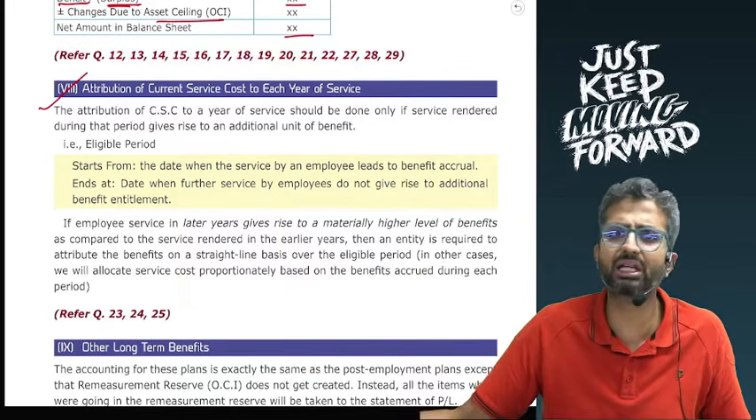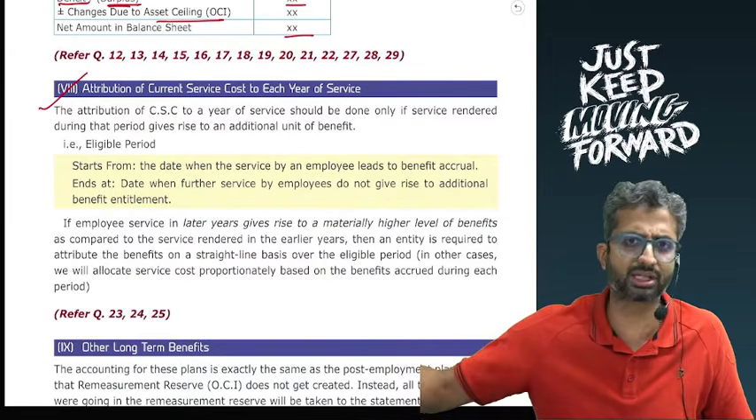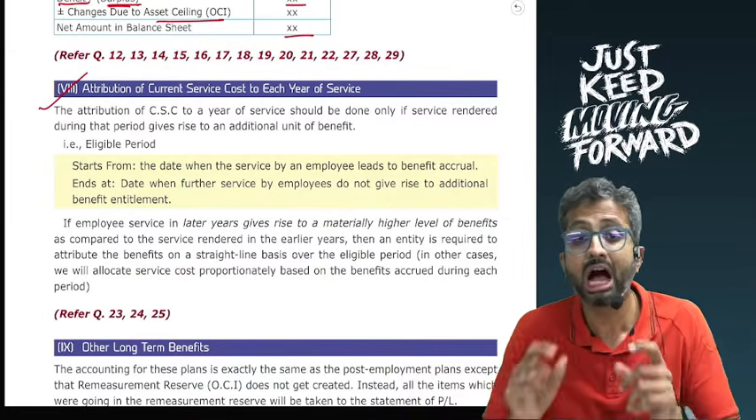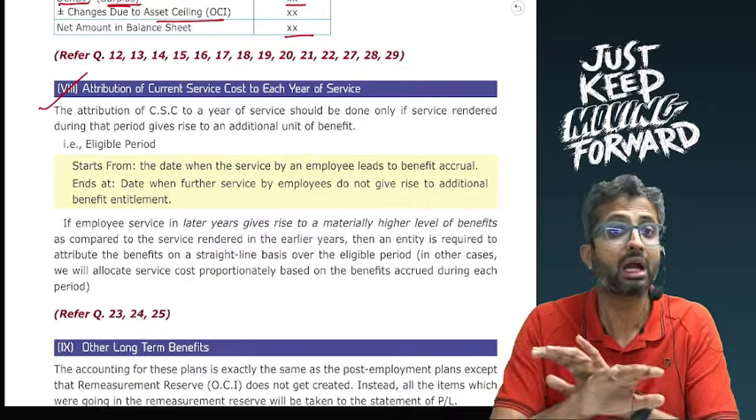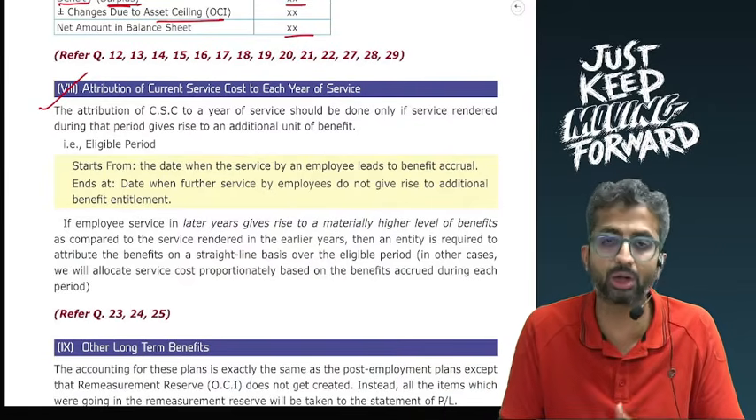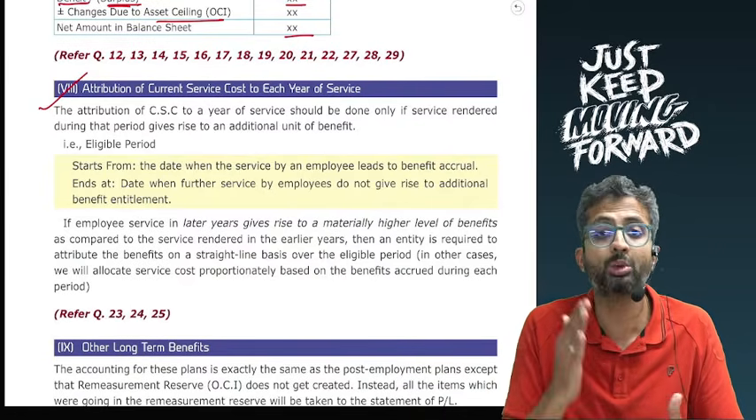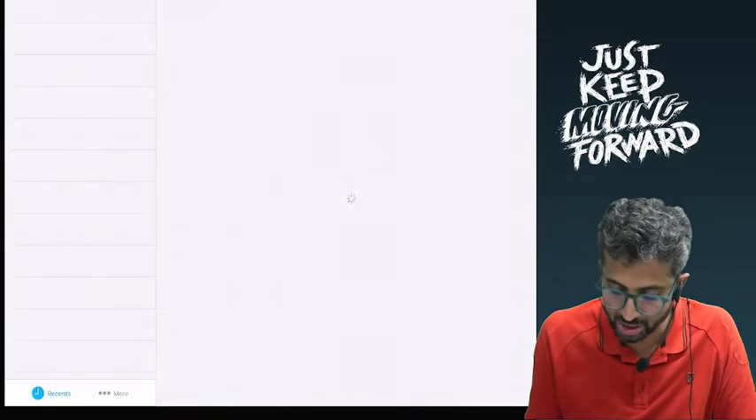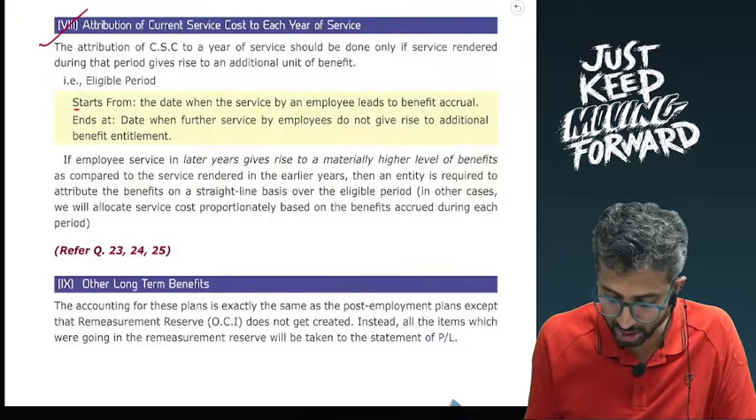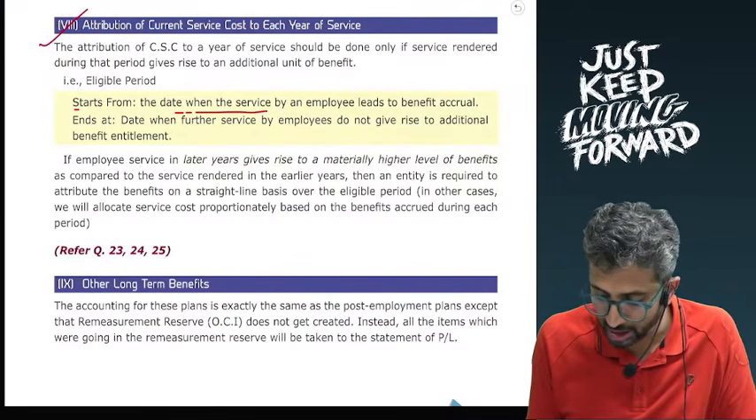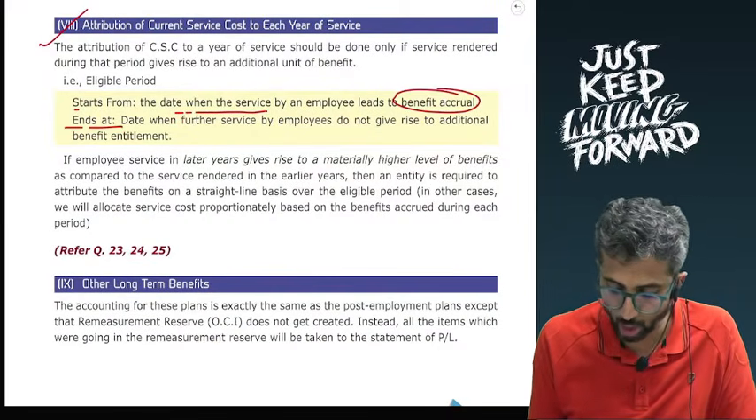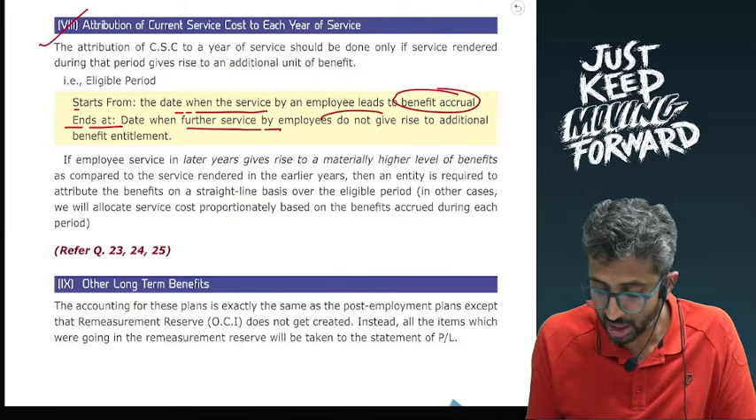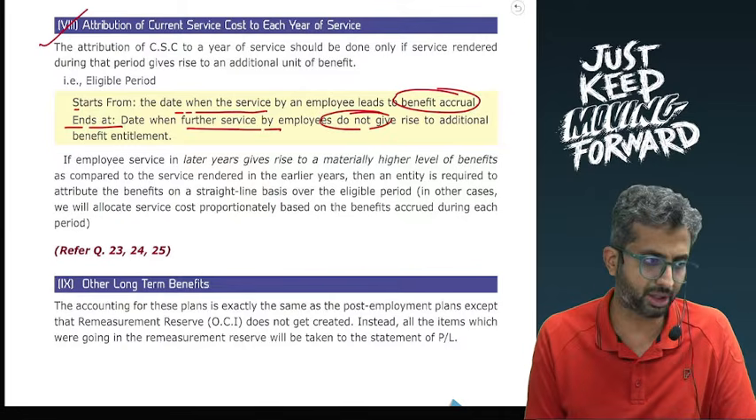After that, when you turn 36, 37, 38, you can still keep on giving service. However, that additional unit of service does not give rise to any additional unit of entitlement, and as a result, you will stop attributing current service costs. So, you will attribute current service costs from the period when a year of service leads to benefit accrual and end on the period when further service does not give rise to any further benefit accrual.